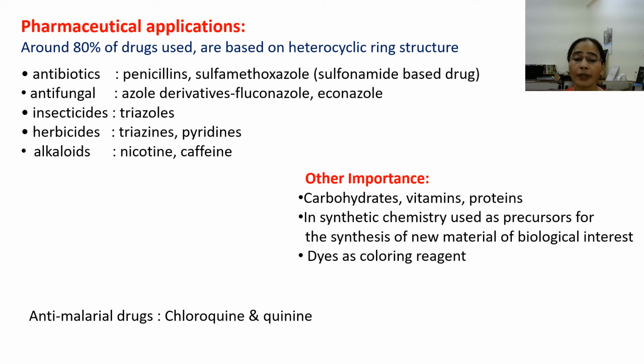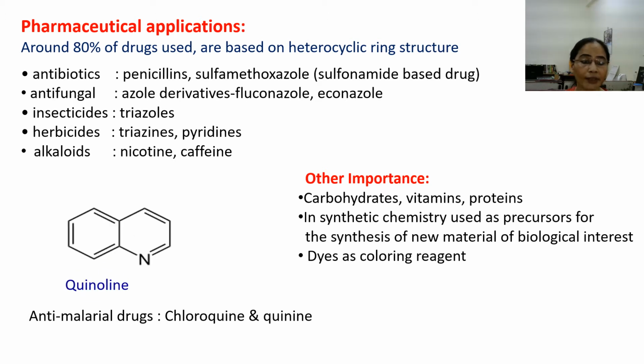And some dyes which are used as coloring agents also contain heterocyclic rings in their structure. And chloroquine and quinine are well-known anti-malarial drugs, and these drugs contain the quinoline nucleus in their ring structure, which is again a heterocyclic ring structure. So here you can see, now you are aware of how these heterocyclic compounds are important in our present scenario.